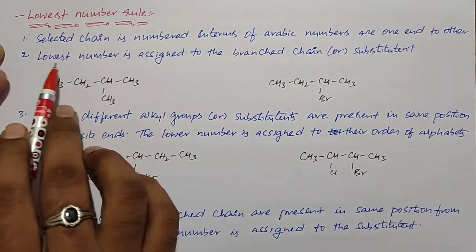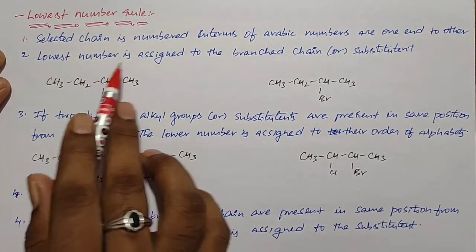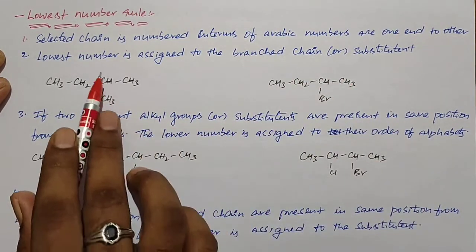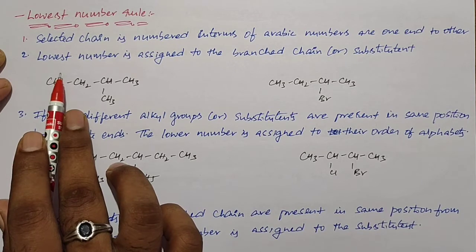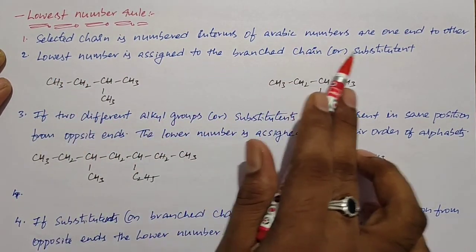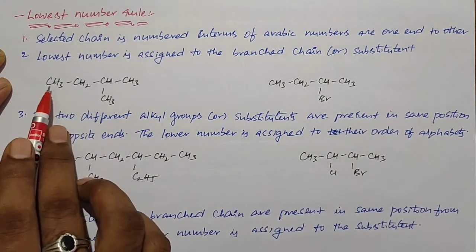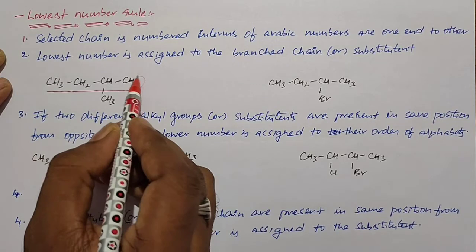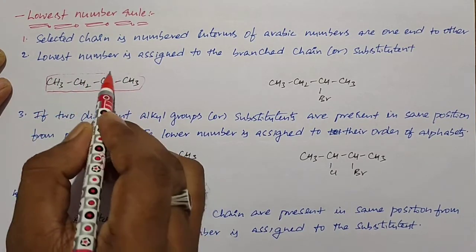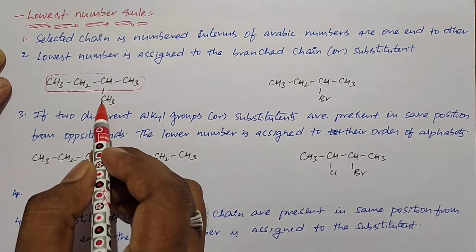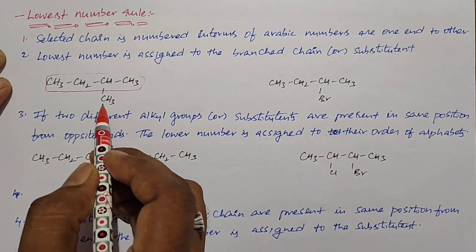Okay. And rule number 2, the lowest number is assigned to the branched chain or a substituent. This is rule number 2 in the lowest number rule. So what is it? The lowest number is assigned to the branched chain or a substituent. If you see the example, this is the main chain or parent chain. This will be taken as a branch to the parent chain. So we need to give the numbering to get the least number to the branch.